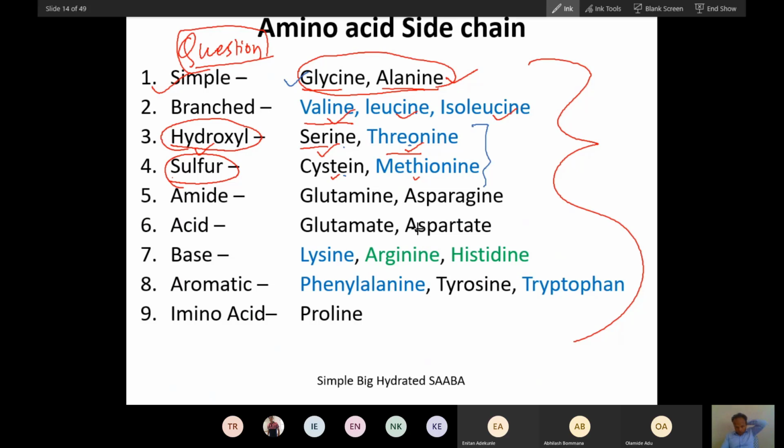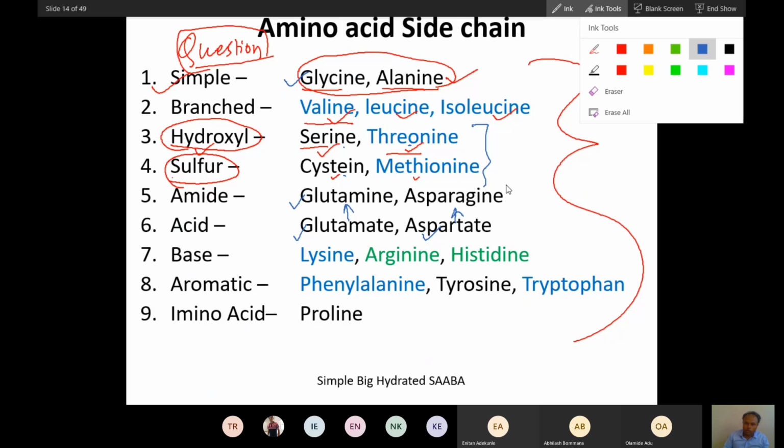Now we will go to acidic amino acids. So these two are acidic amino acids. And from glutamate, glutamine is synthesized; from aspartate, asparagine. Now let's talk about these two.